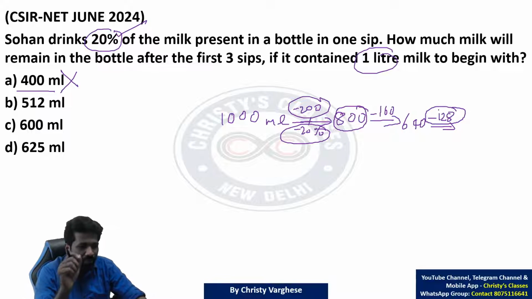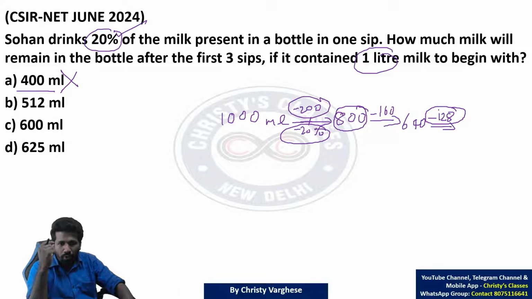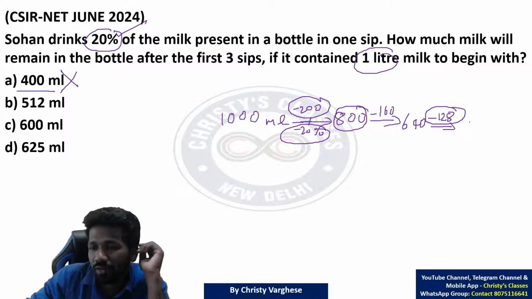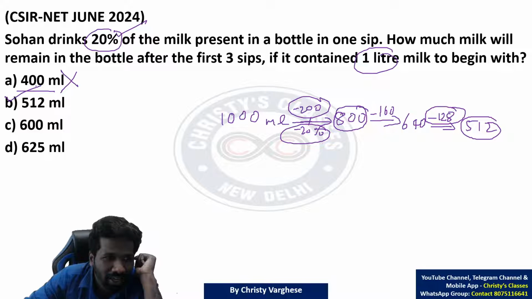These are the speed math techniques I will be teaching you in our complete course, how to calculate percentages faster. It will help you immensely. It can be even faster than using a virtual calculator if you are using this idea. 640 minus 128 is 512, or exactly subtracting is not necessary. The answer should be 500 above and 450 below, right? There is only one option like that, 500-something. That should be the answer.